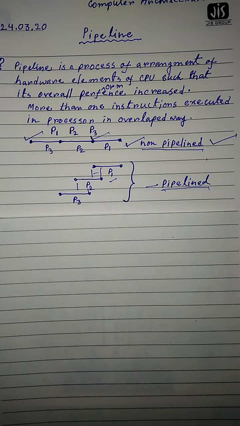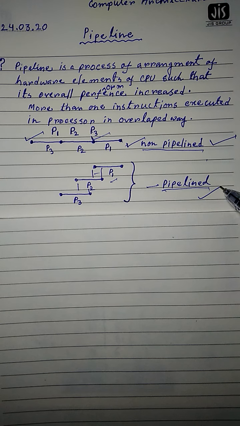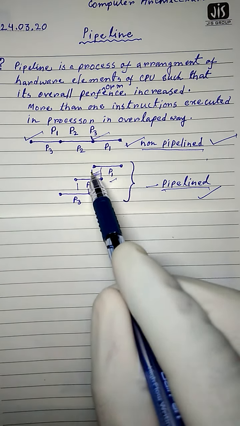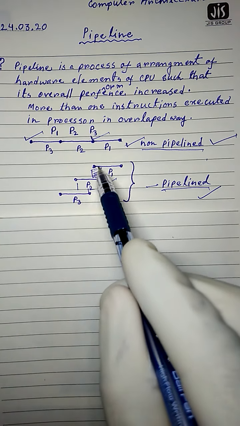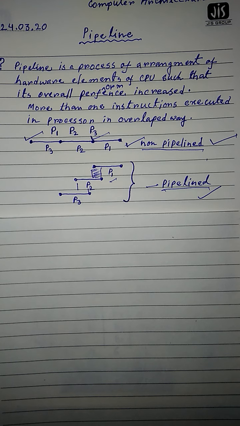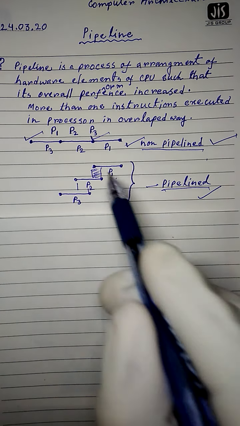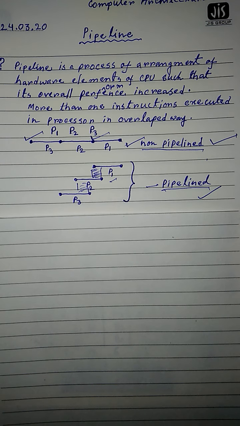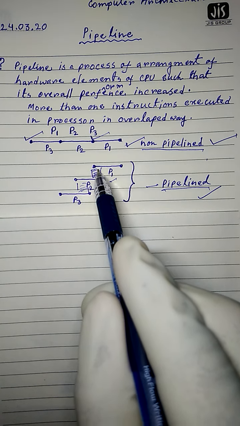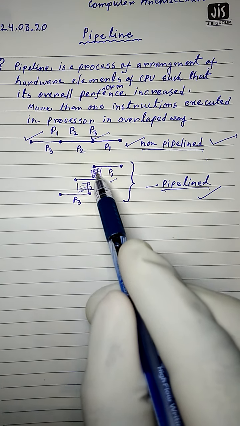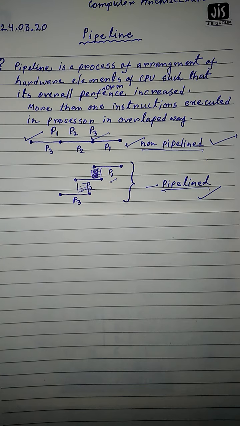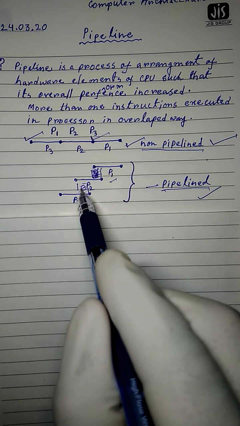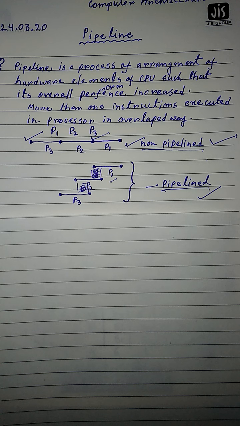But in pipeline architecture, the processes will be executed in parallel. This is the overlapped time in execution. P1 and P2 are overlapped in this region, and P2 and P3 are overlapped in this region.